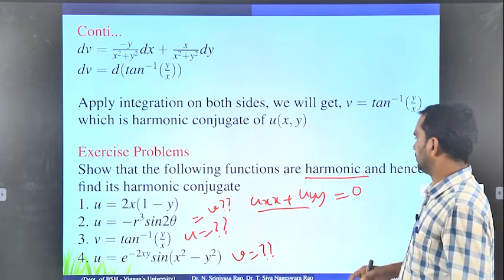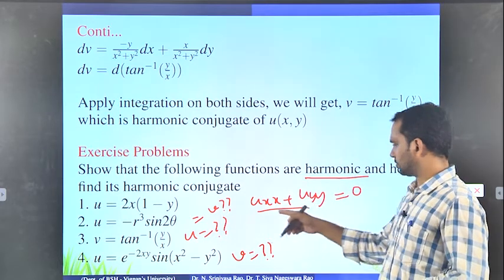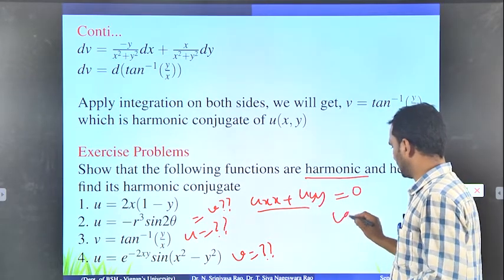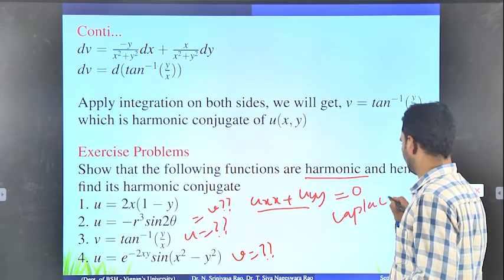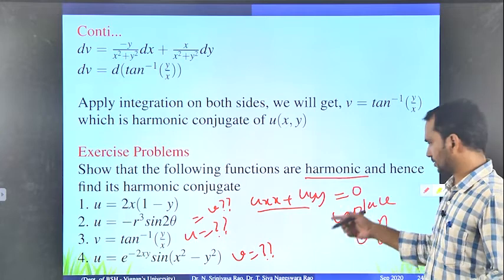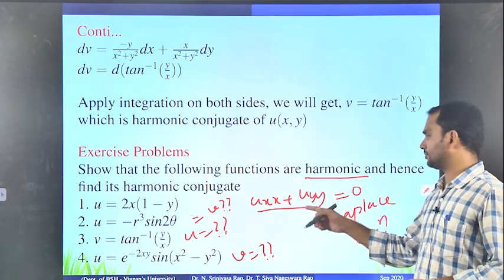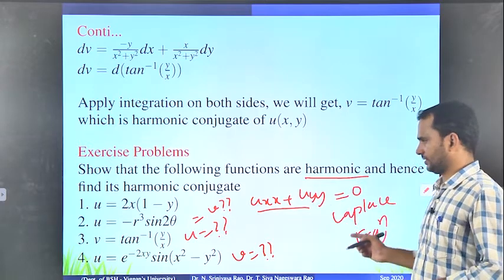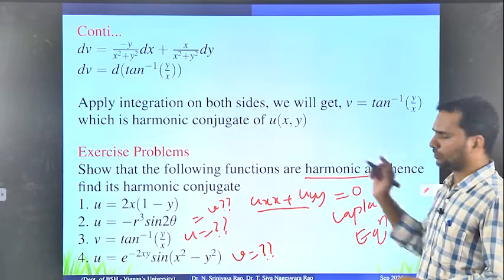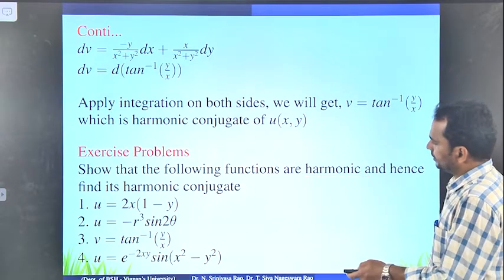The first part is you have to prove that it is harmonic. Harmonic means it should satisfy the Laplace equation. This is the Laplace equation. So if you want to prove harmonic, you have to prove that u satisfies the Laplace equation. The next part is the harmonic conjugate.